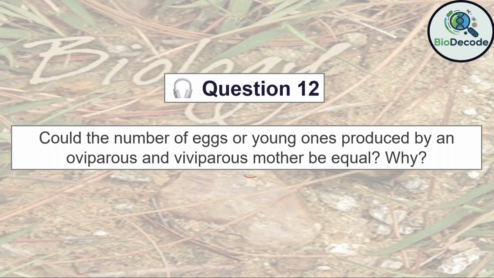Why? Answer. The number of eggs or young produced is usually not equal because of differences in reproductive strategy. Oviparous animals lay eggs outside the body and often produce a large number to increase chances of survival, as many eggs may be lost to predation or environmental hazards. Second, viviparous animals give birth to live young, which develop internally and receive nourishment from the mother, resulting in fewer offspring but higher survival rate. Third, this difference reflects an evolutionary trade-off between quantity and parental investment.